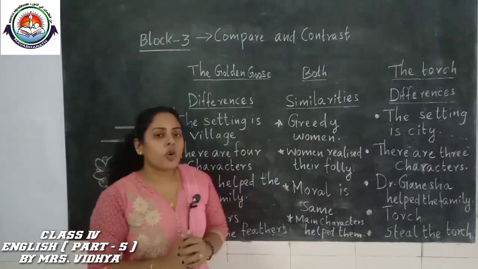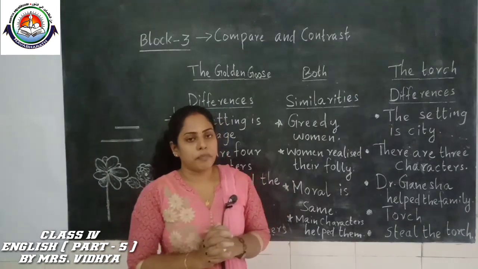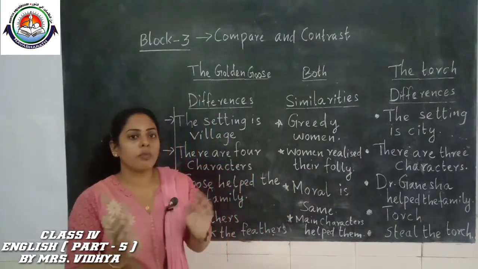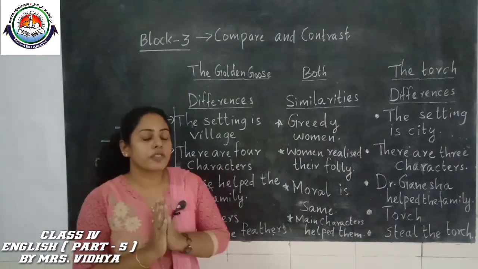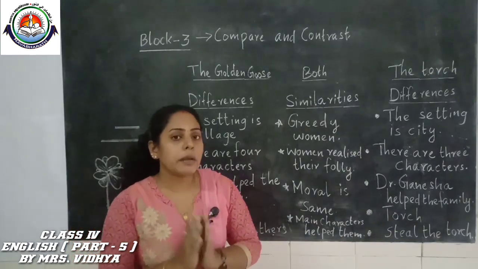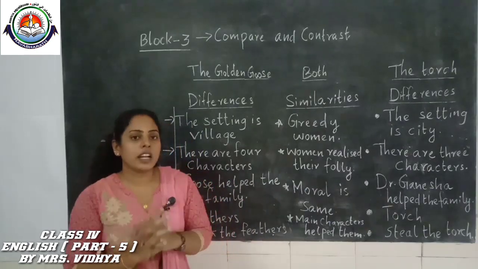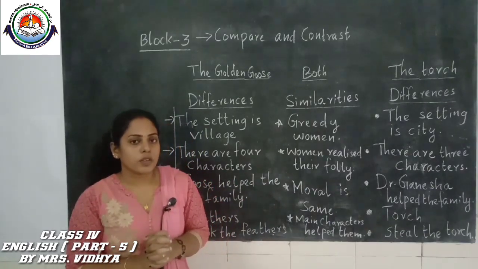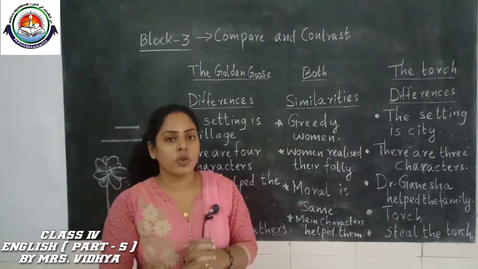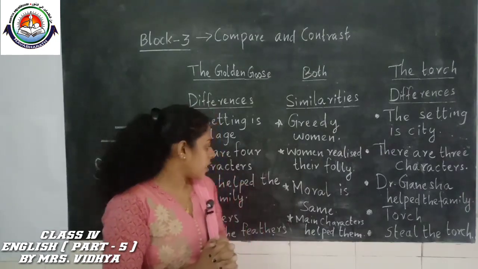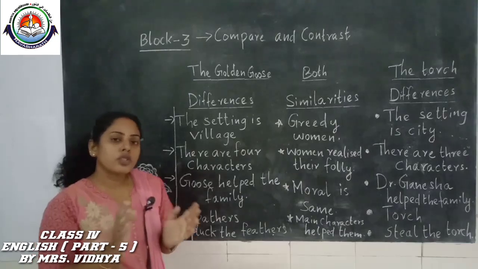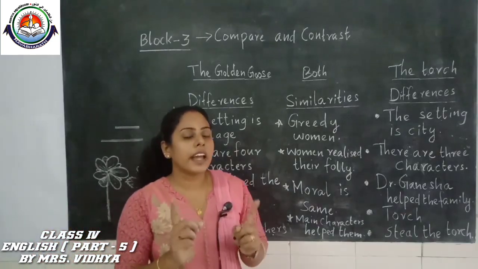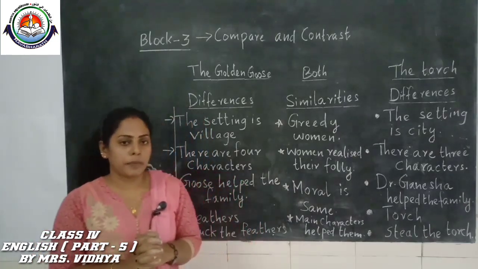And also the moral is the same. Both stories taught a lesson. What is the moral of the story? Greed makes a man foolish and blind. That is the moral in both stories. And in both stories, the main character helped the family.